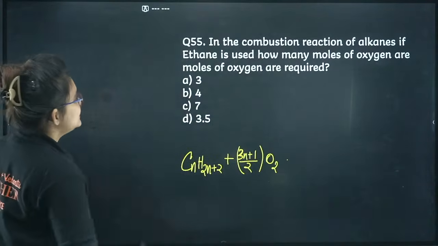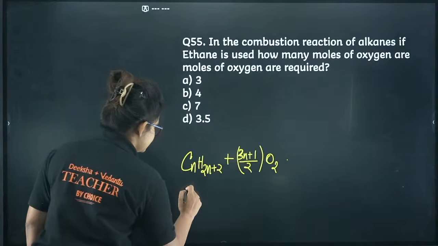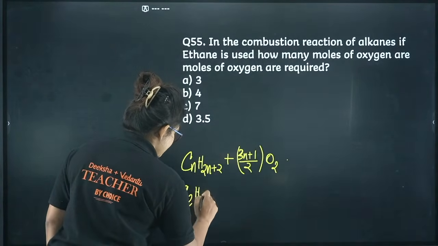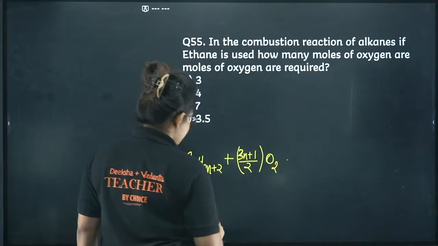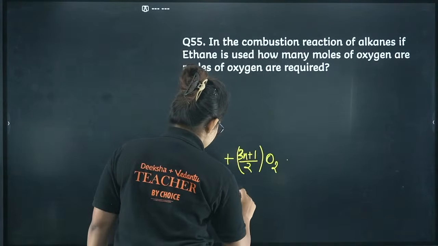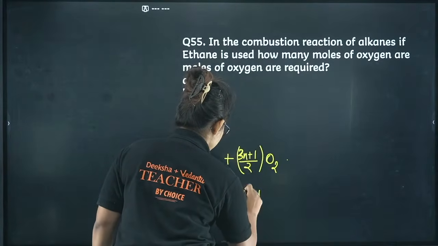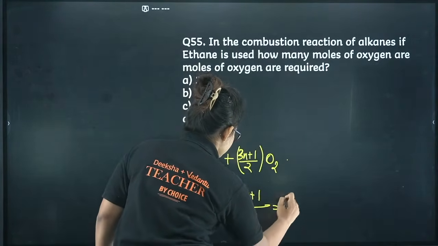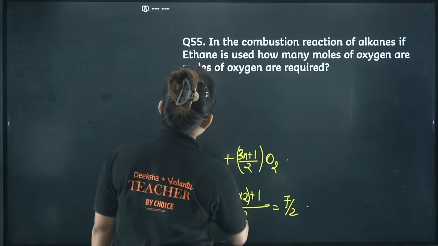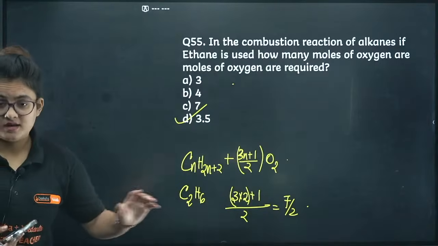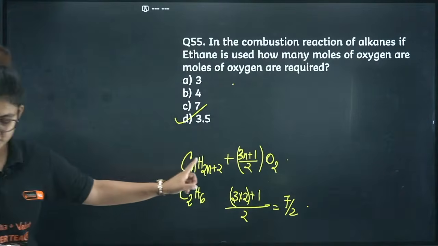So, I am using ethane, means C2H6, so your number of oxygen is going to be (3×2+1)/2, so 7 by 2, means 3.5. Okay, I guess it's clear. NEET aspirants, this type of question comes.